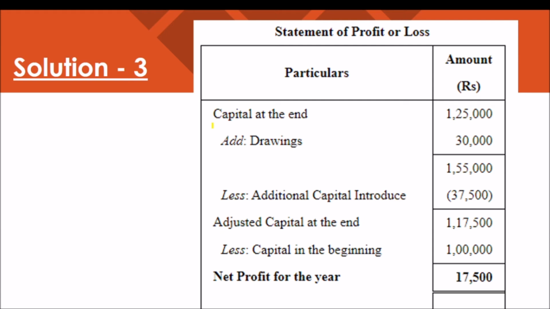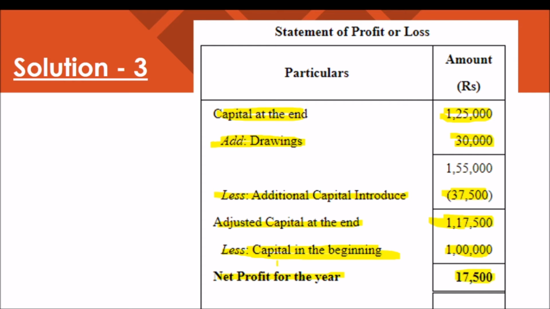Capital at the end of the year is 1,25,000. Add drawings 30,000, less additional capital introduced 37,500. Then we get the adjusted capital 1,17,500. Then we deduct the opening capital. This brings the profit during the year, 17,500.